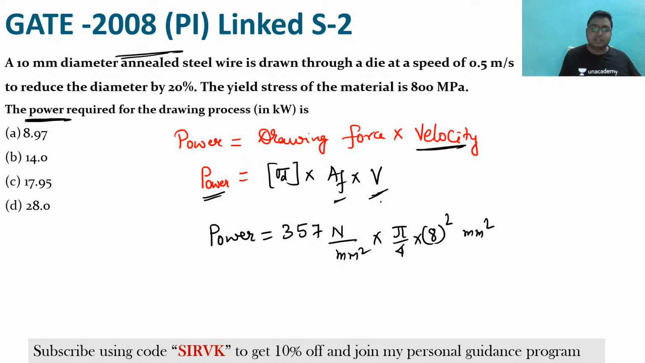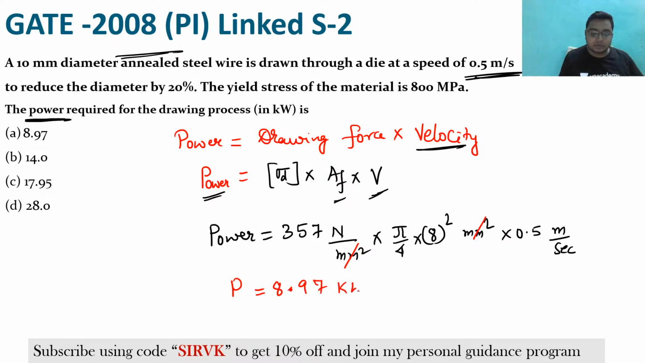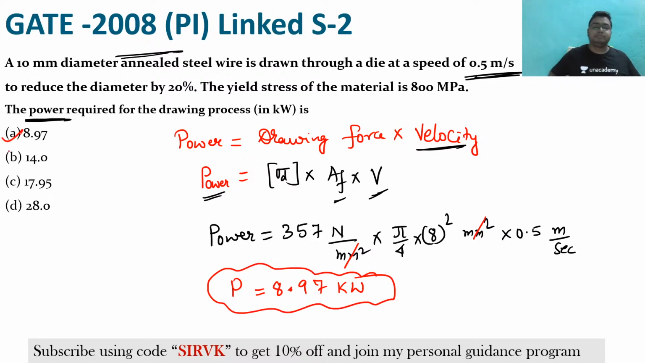What is the velocity? In this case, the velocity by which it is being pulled is 0.5 meter per second. So just put it here as 0.5 meter per second. And see here, these are in mm square, so this mm square will get cancelled out, and hence you will get the power as 8.97 kilowatt. That is option A. So I hope you have understood this question.